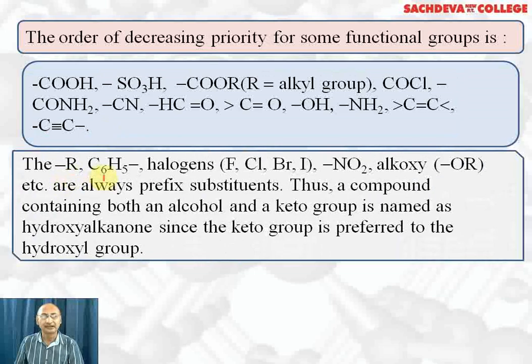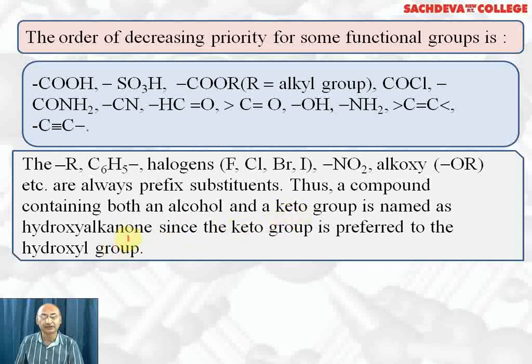The R alkyl group, C6H5 phenyl group, halogens (fluorine, chlorine, bromine, iodine), nitro, and alkoxy group of ether are always used as prefix substituents. Thus, a compound containing both alcohol and keto group is named as hydroxyalkanone. That is, OH group is made as prefix and keto group is made as suffix.